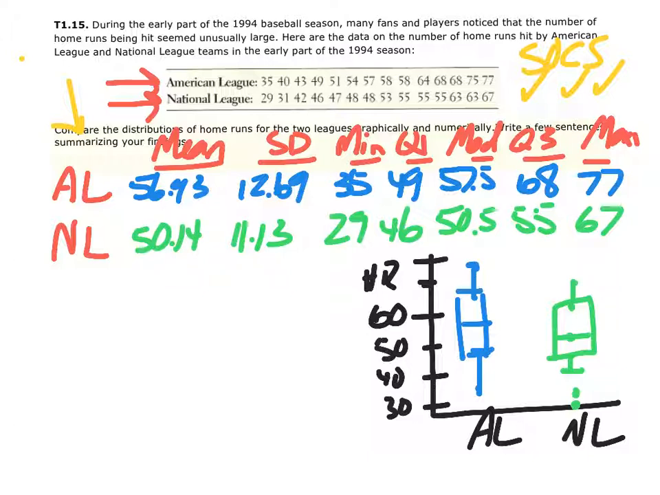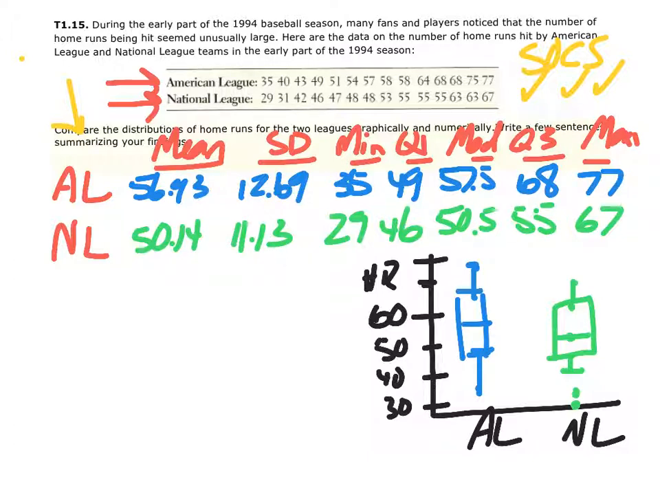Now spread, let's talk about standard deviation, and we could just say there is more variability in the American League with a standard deviation of 12.69 compared to that of the National League with 11.13.